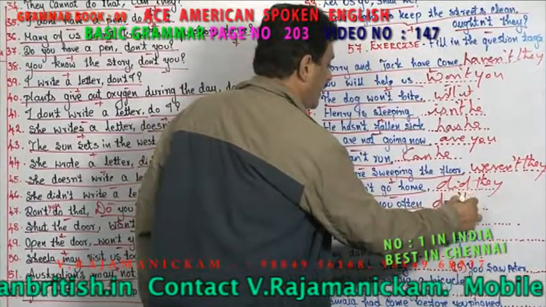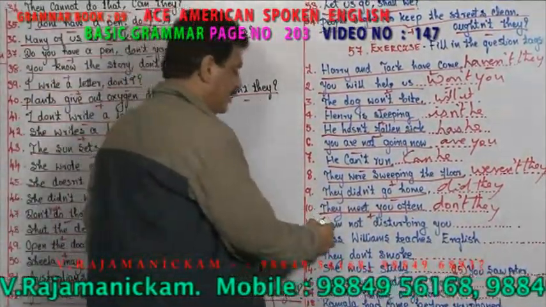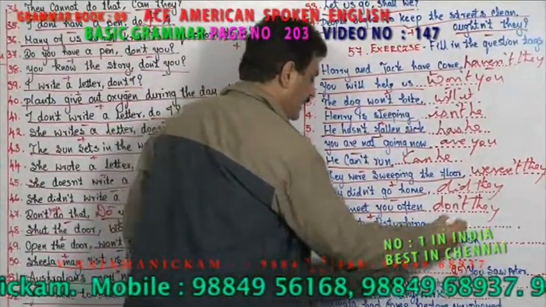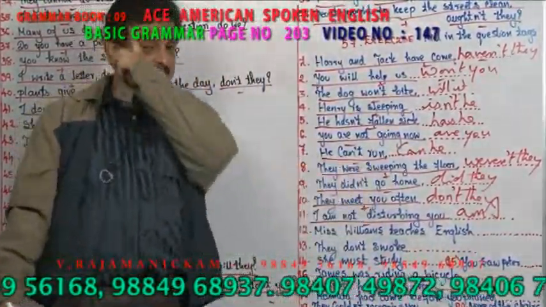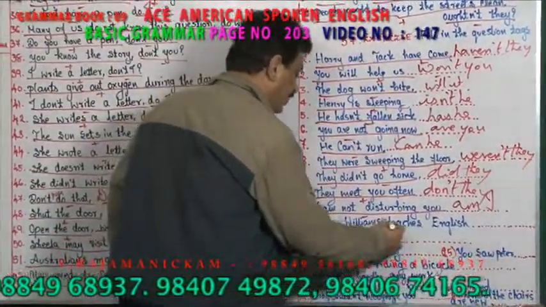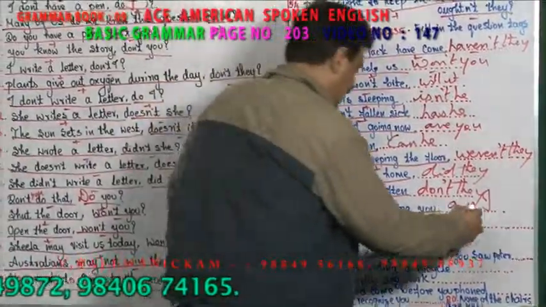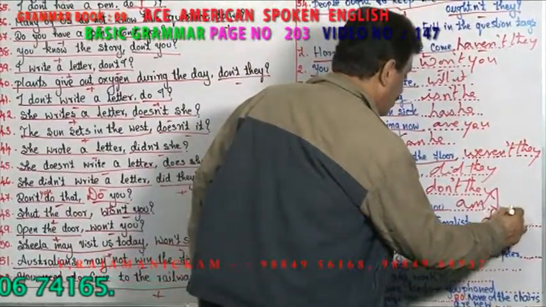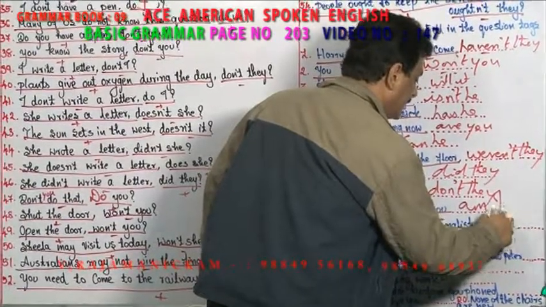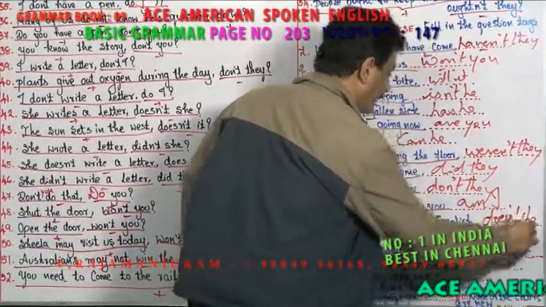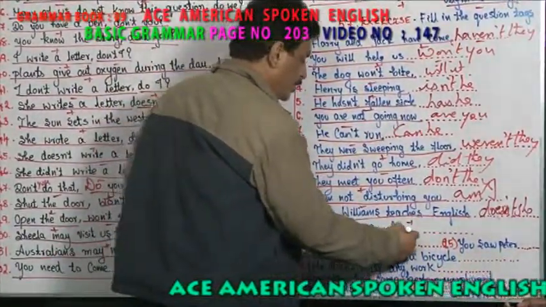Don't they? Negative. So I am not disturbing you. It is a negative. What is the tag? Am I? Am I becomes positive. Miss Williams teaches English. It is a positive tag. What is the negative? Doesn't she? Negative. They don't smoke. What is the tag? Do they?